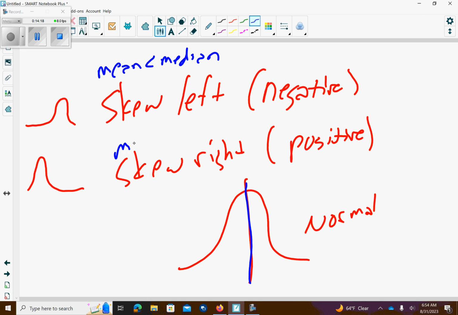Skew right, my mean is greater than the median, or to the right of it. And then the often-quoted rule in statistics is this: the mean is pulled towards the skew. So the mean is what is being influenced by the things that are at the tails. It's getting pulled to the right or to the left.